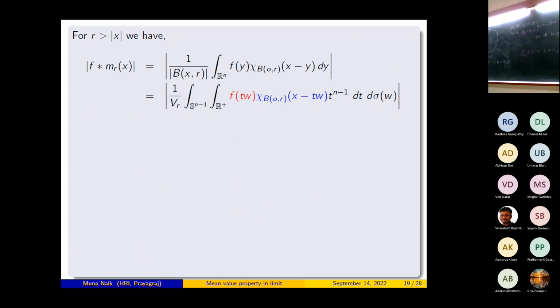Now pay some attention here. This chi of B(0,r) of x minus t w is 0 if and only if the norm of x minus t w is greater than or equal to r. Now just concentrate on the second expression. You fix this w.